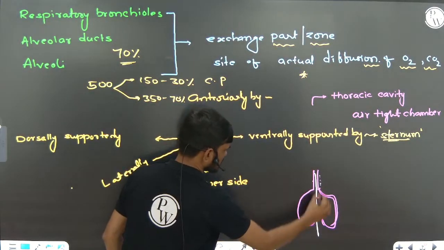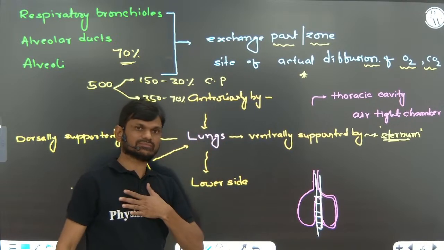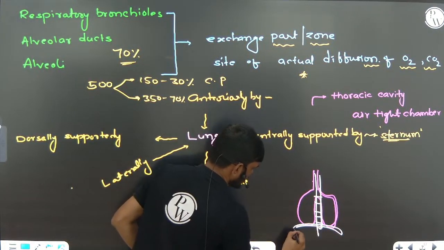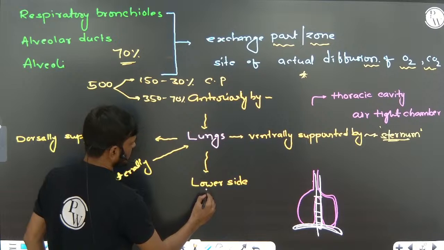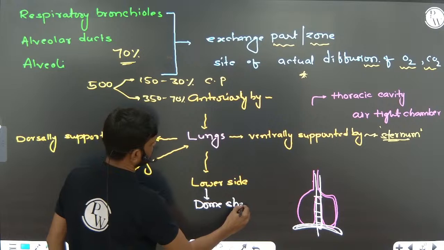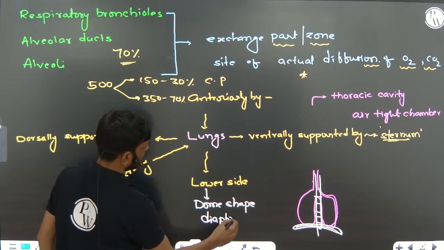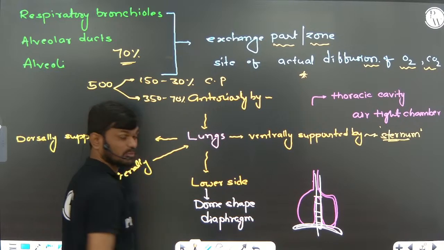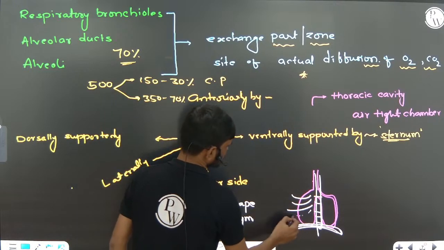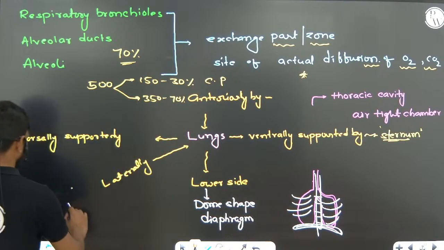The lower side is supported by the dome-shaped diaphragm. Laterally, the lungs are supported by the ribs.